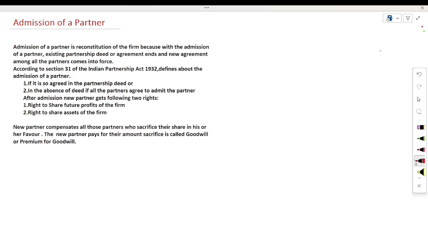Let us see here. First of all, we will understand the concept of admission of a partner. Admission of a partner means a new partner will enter into your partnership business. Suppose A and B are partners in a business. Now a new partner wants to take admission, which is C. What will be the procedure of the admission?